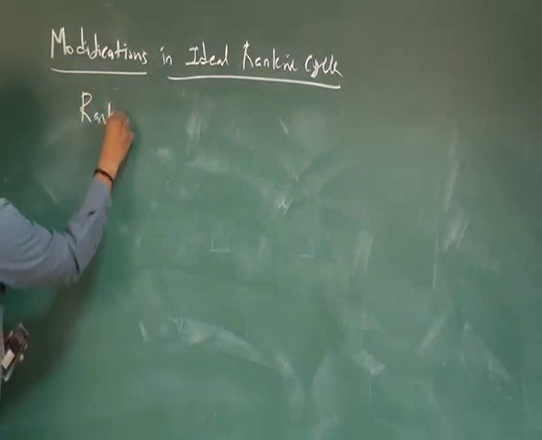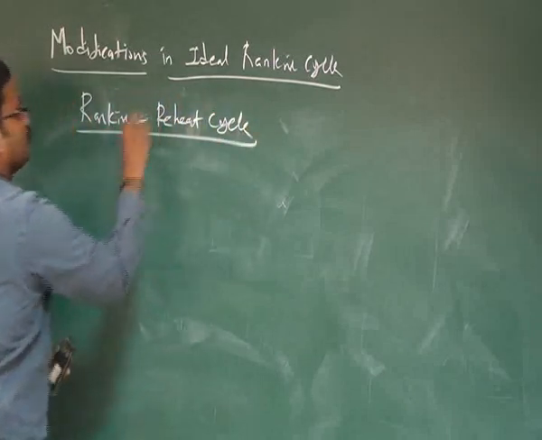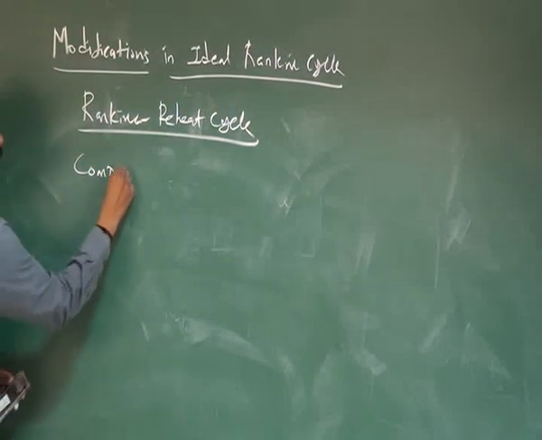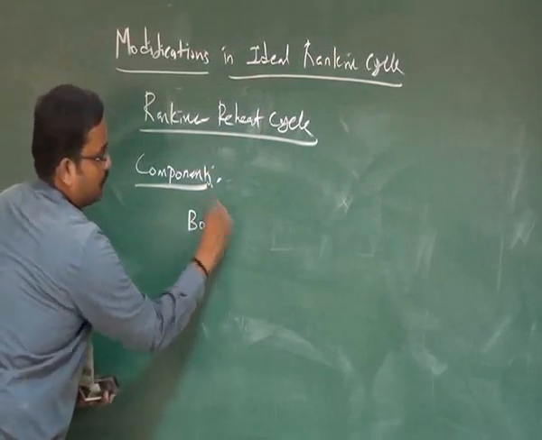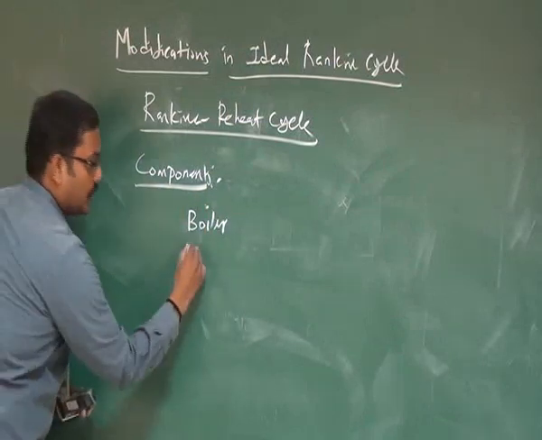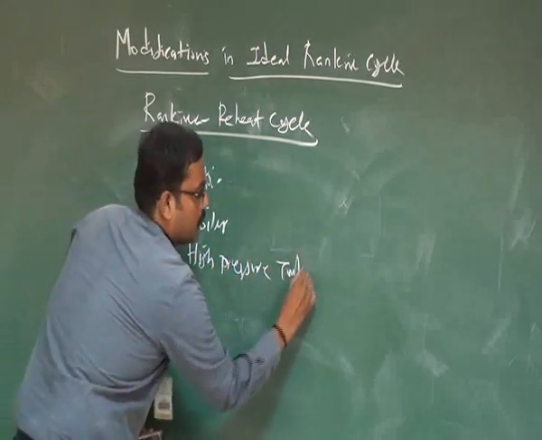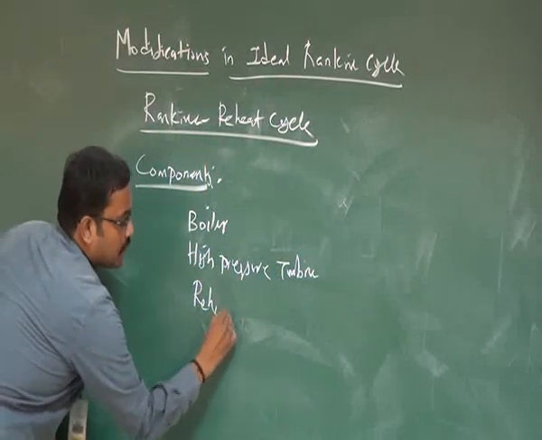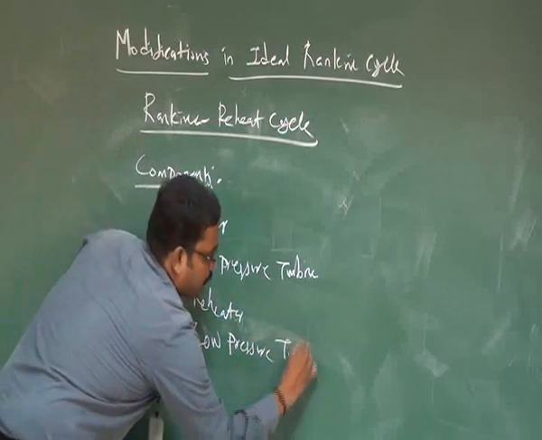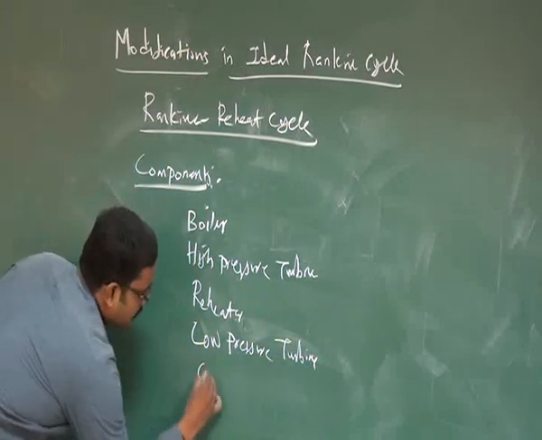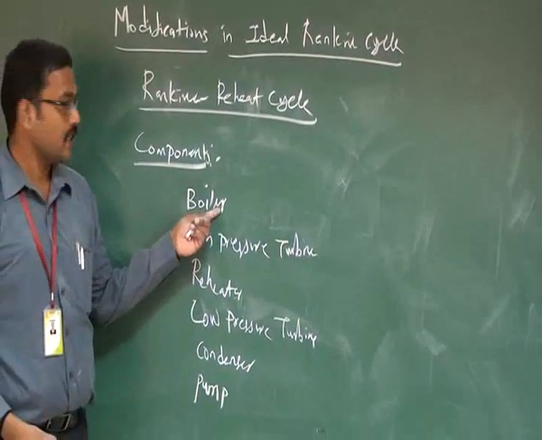So, the Rankine reheat cycle. The components: the boiler, then we have the high pressure turbine, then the reheater, low pressure turbine, the condenser and pump. The boiler is a heat exchanger which converts